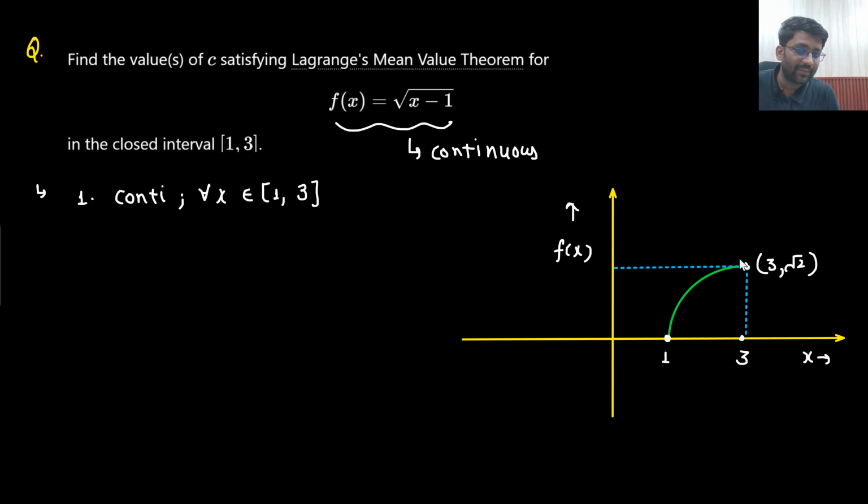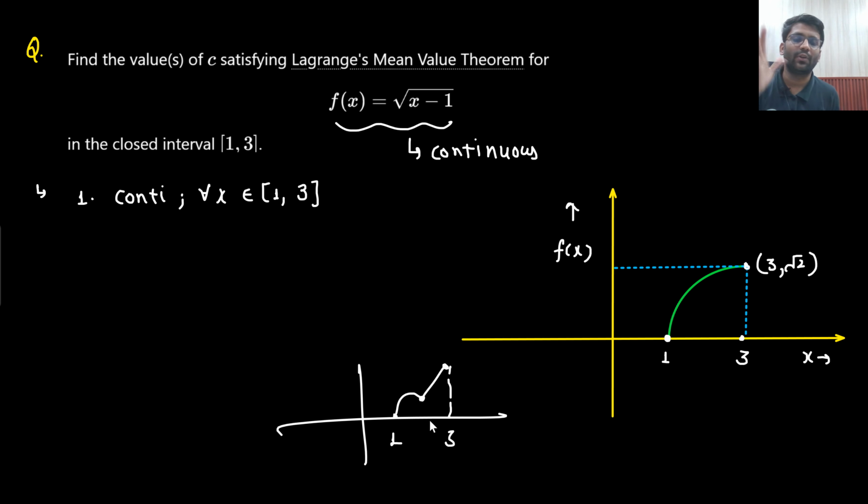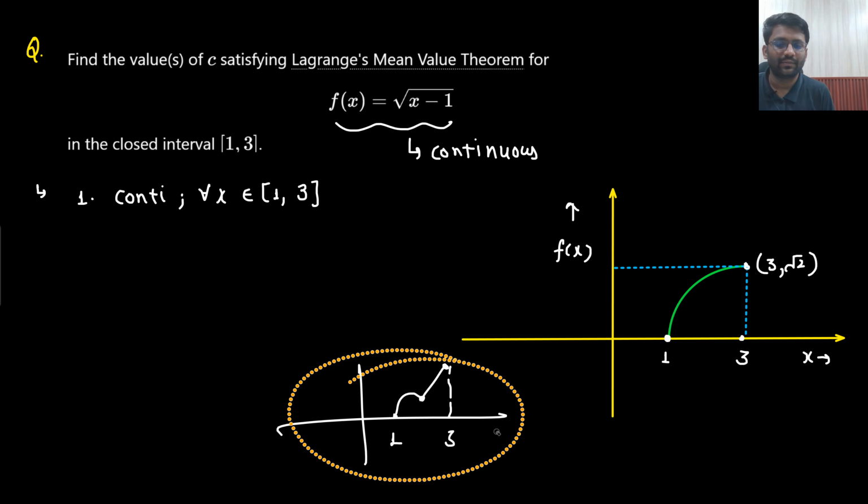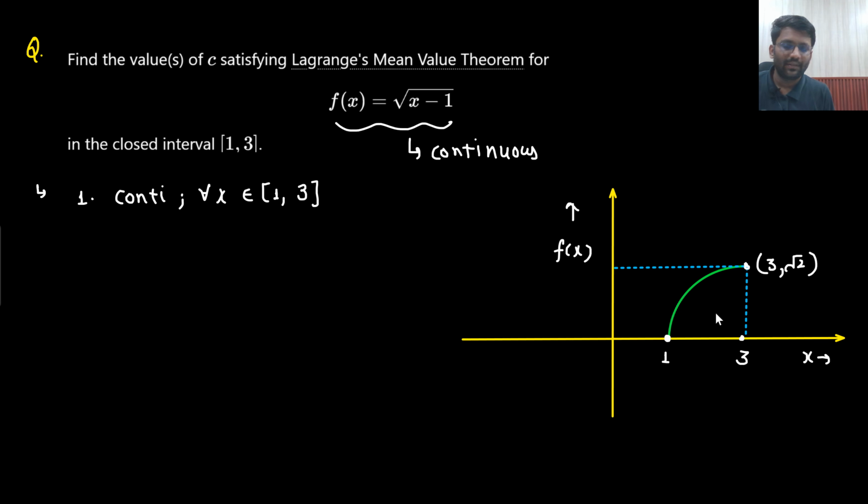So is there any sharp change? If the graph was like this, then what would have been your answer? That, sir, it is not even differentiable at this point. That means you cannot apply Lagrange's mean value theorem. Theorem cannot be applied. This would be your answer. But it is continuous as well, and it is differentiable as well. Job done.